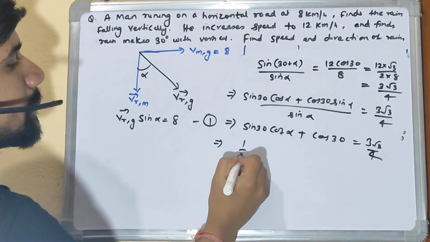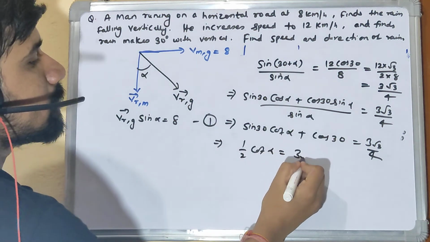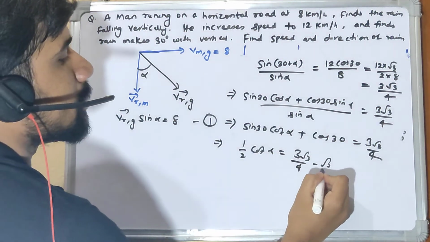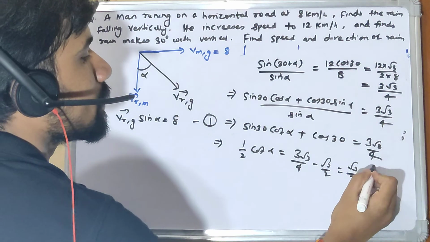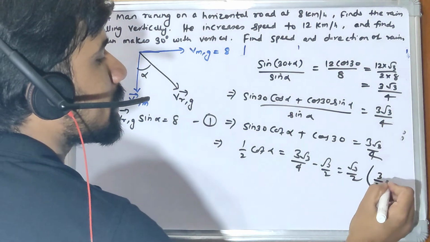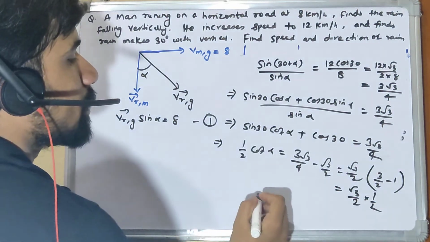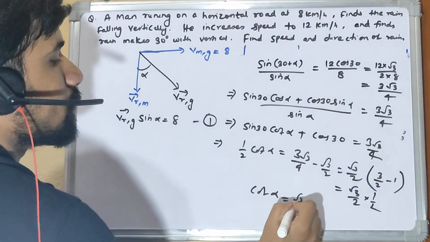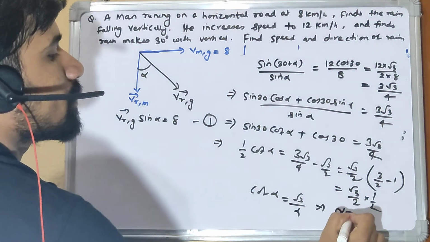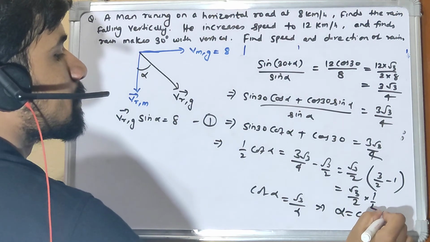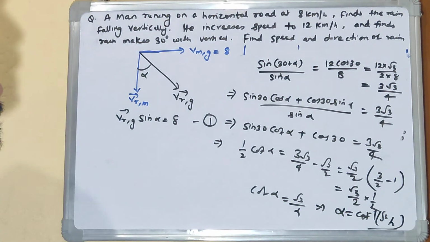So this becomes 1 by 2 cot alpha equal to 3 root 3 by 4 minus root 3 by 2. And if I take this out, this becomes 3 by 2 minus 1, and this becomes root 3 by 2 into 1 by 2, and cot alpha becomes root 3 by 2, and alpha becomes cot inverse root 3 by 2.